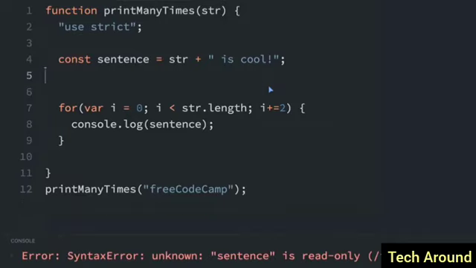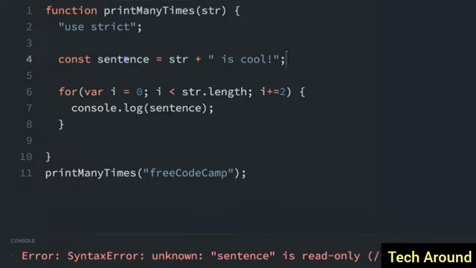Another thing is when you're using const, it's very common to use all capital letters. So like this, SENTENCE, like that. And that's another way to remember that it's a constant. So if I rename this here, I'm also going to have to repeat it here. And while we're at it, we're going to change this to let, because for the most part, you should only use const or let, but there are certain circumstances where you would use var. And also in some other videos in this course, I'll be using var, but in your own code, you should mainly use const and let.